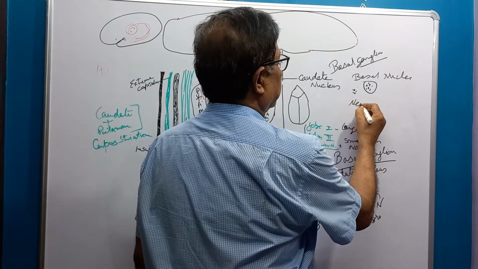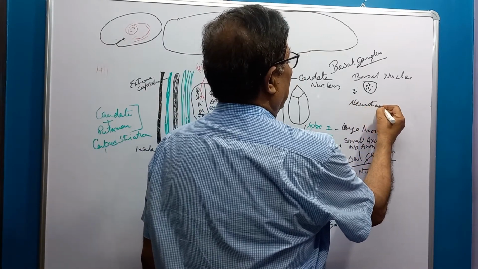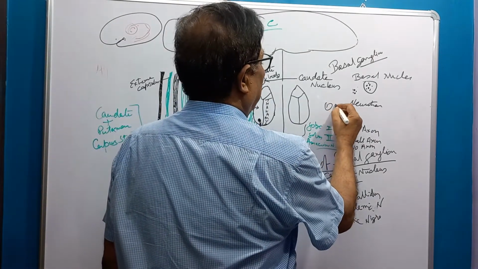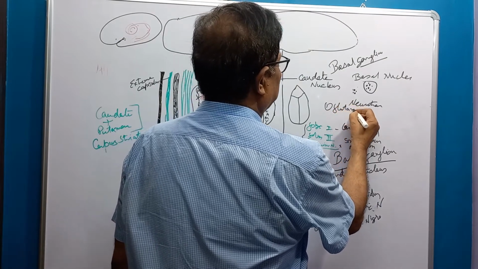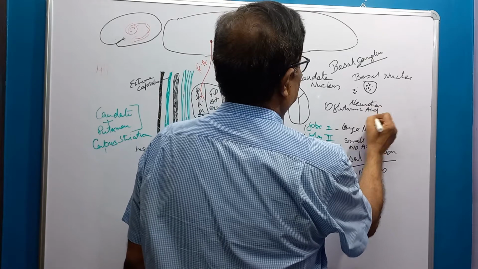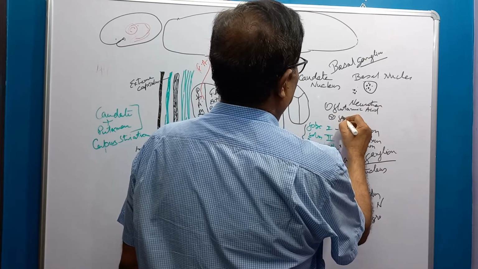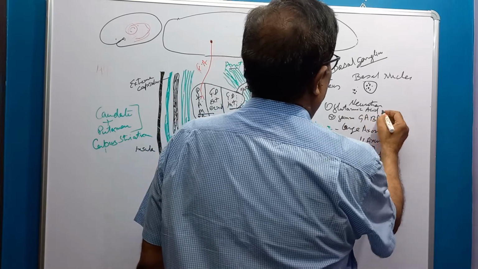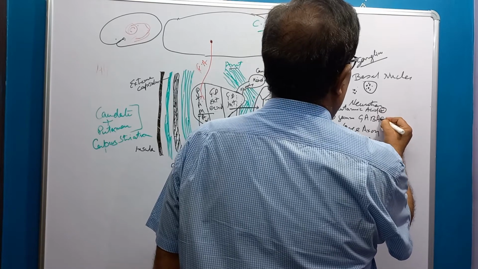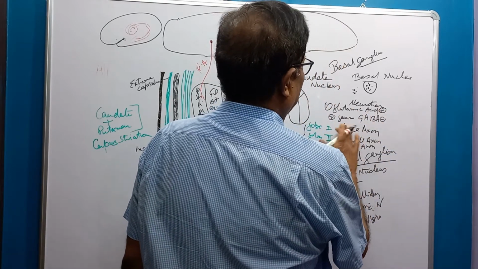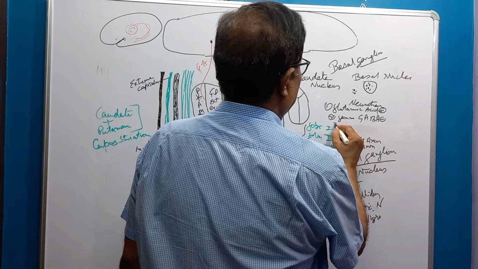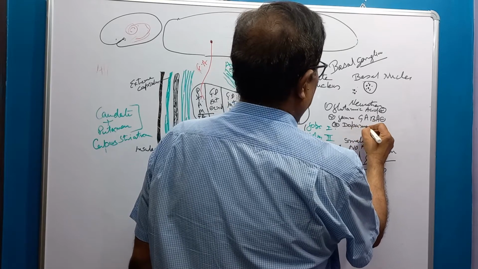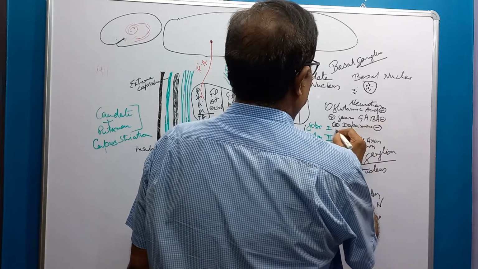Now, what are the transmitters? Neurotransmitters are number one, glutamic acid; number two, gamma amino butyric acid, GABA. Glutamic acid is excitatory, GABA is inhibitory. Number three, dopamine, which is inhibitory.